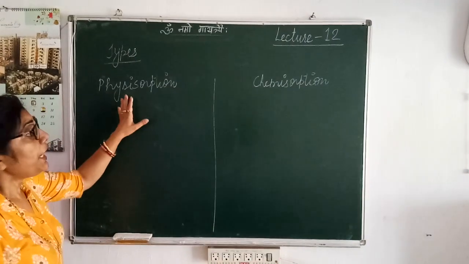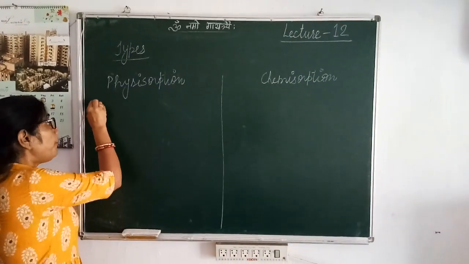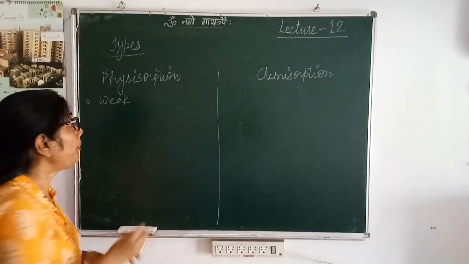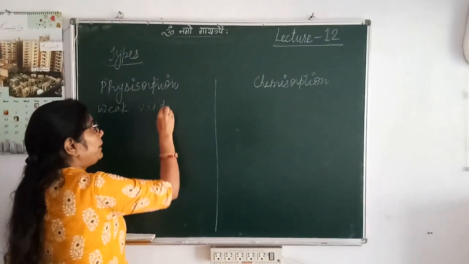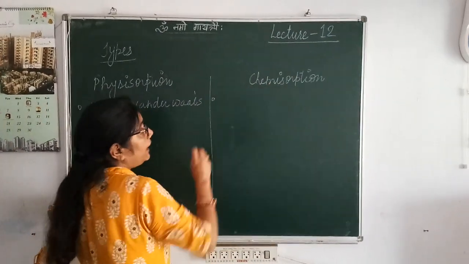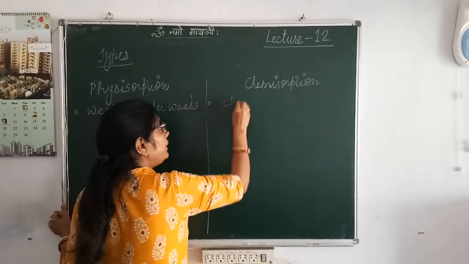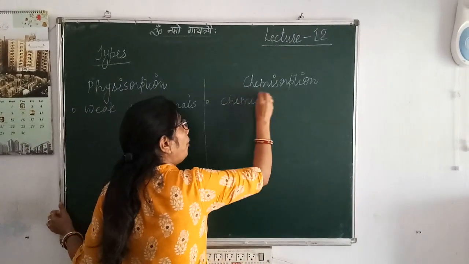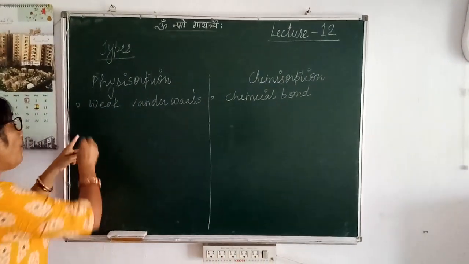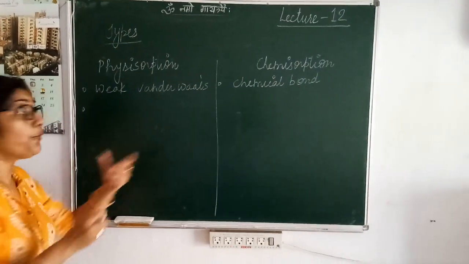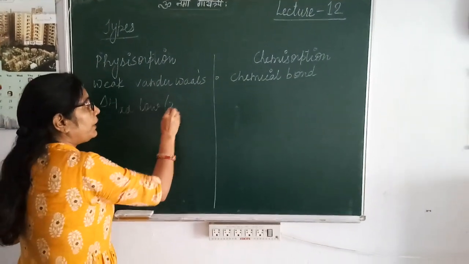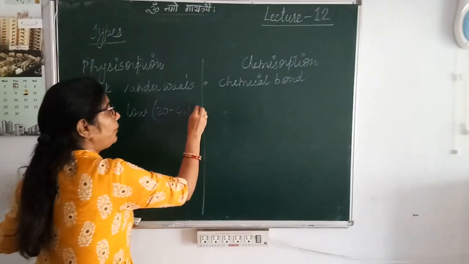In case of physical adsorption, the force of attraction between the adsorbent and adsorbate is van der Waals force. Whereas in case of chemical adsorption, the force of attraction is a chemical bond, that is ionic, covalent and so on. Since the force of attraction is weak, van der Waals force, the enthalpy of adsorption is low, 20 to 40 kilojoule per mole.